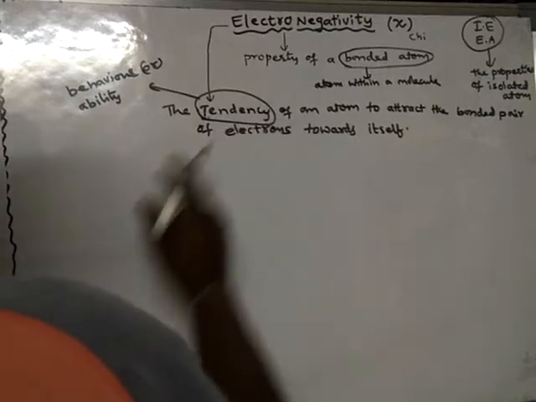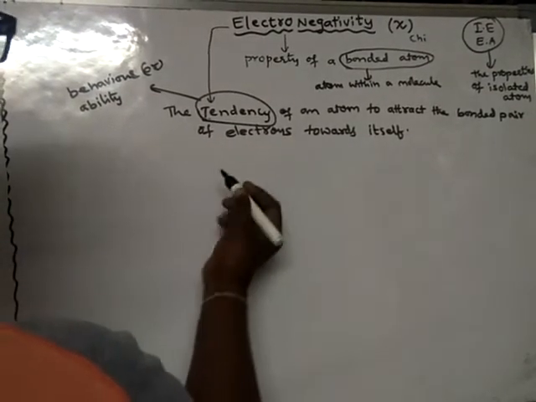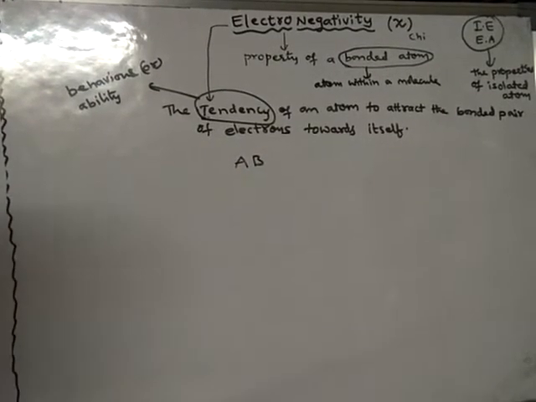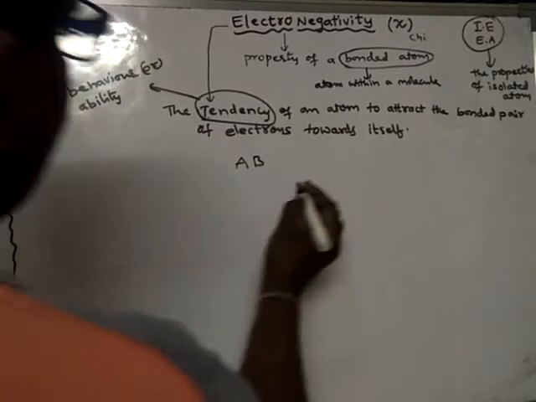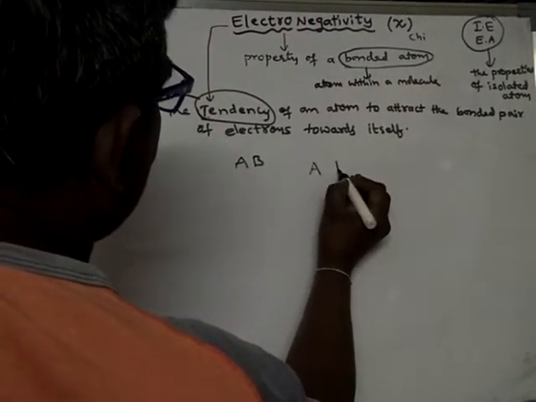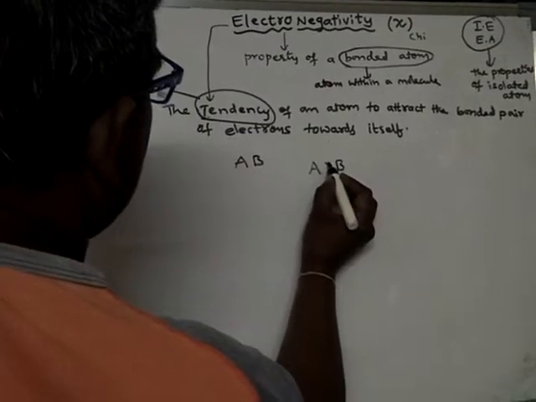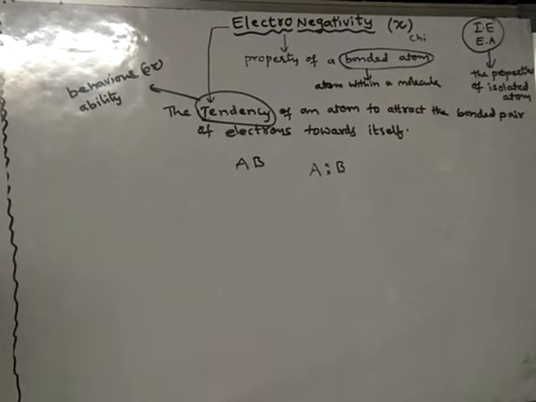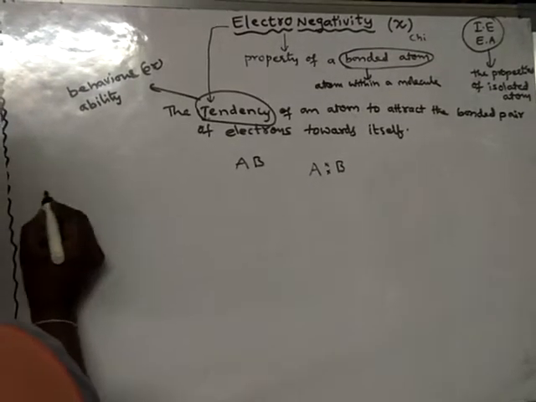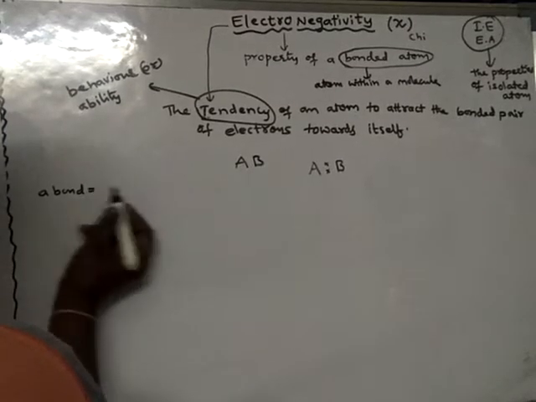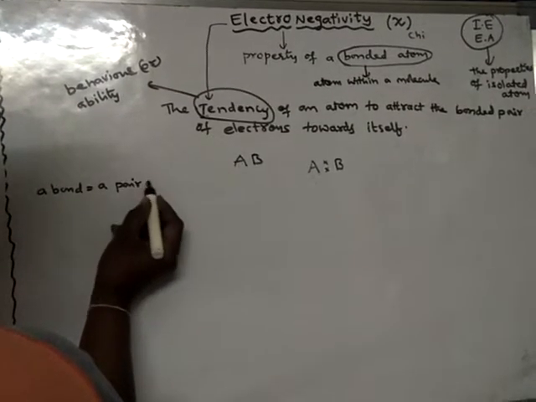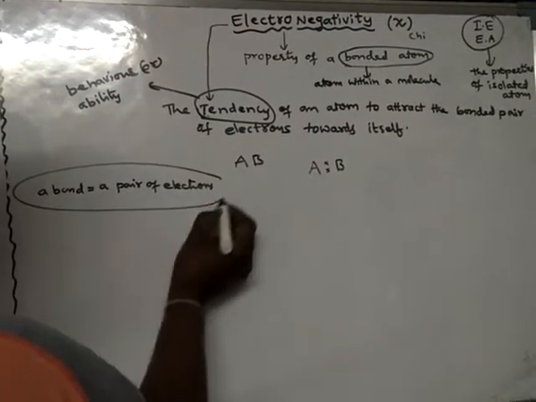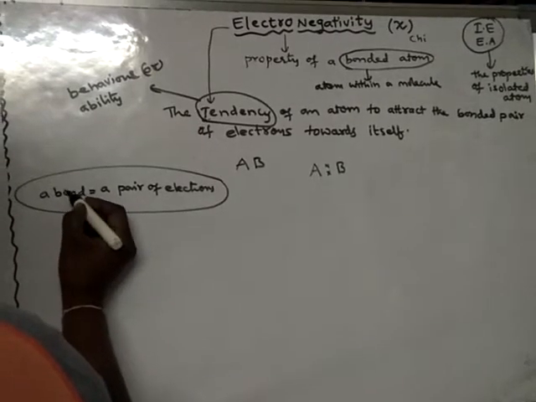In order to understand the meaning of this, simply take a molecule AB. A is an atom and B is an atom. Between the atoms A and B there is a bond. That means atoms A and B are bonded together by a bond, that is, a pair of electrons. Already we learned that a bond is nothing but a pair of electrons.